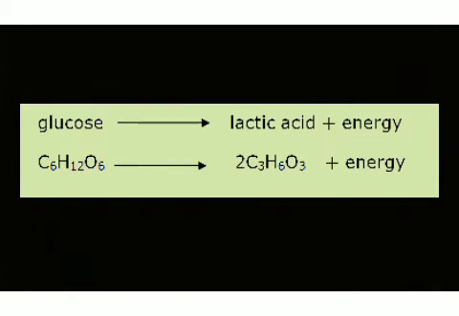The following equation shows the production of lactic acid. Glucose gives rise to lactic acid plus energy in the absence of oxygen. This occurs because during vigorous physical activity, the muscle cells utilize oxygen at a faster rate than can be supplied by the blood.